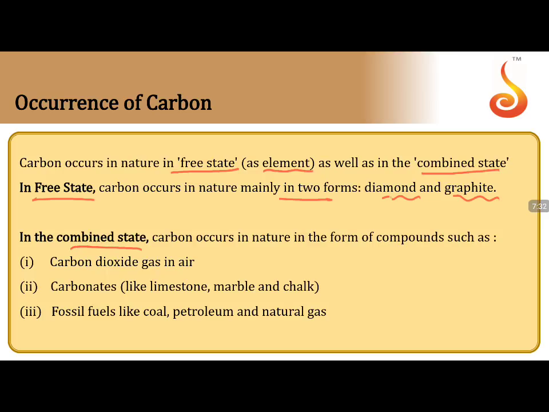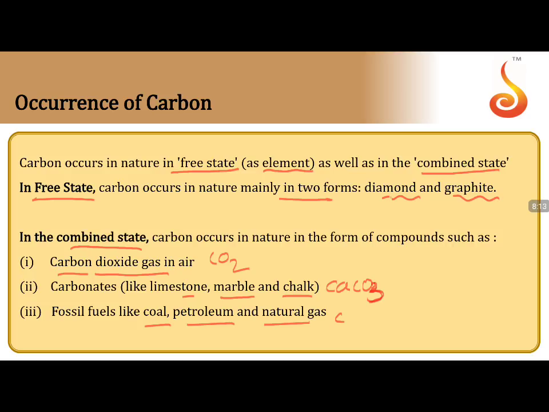In the combined state, carbon occurs in nature in the form of compounds such as carbon dioxide gas in the air, so CO2, and carbonates: limestone, marble, chalk. These are different names, but the formula is the same, CaCO3. Fossil fuels like coal, petroleum and natural gas will have carbon. In petroleum it will be in the combined state, with hydrogen, oxygen and others also there.